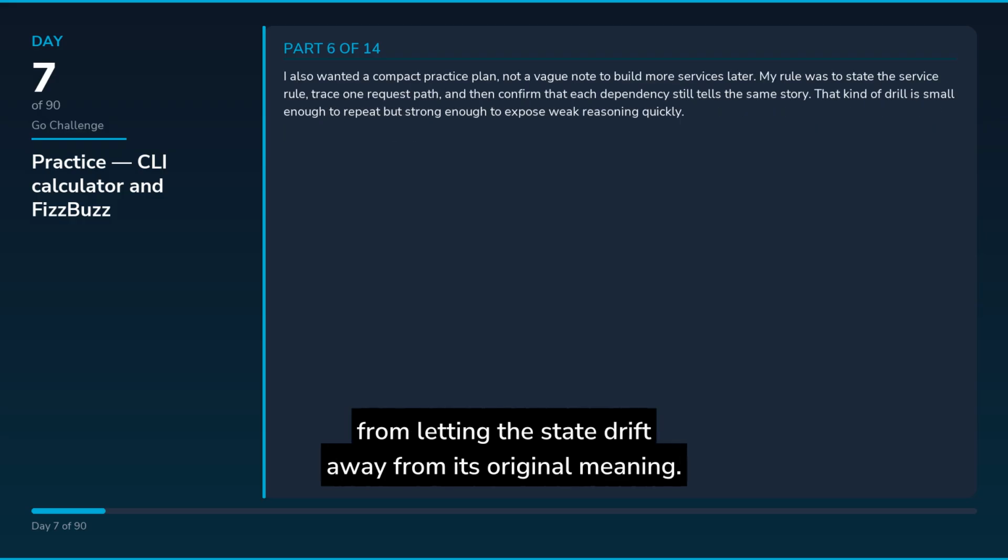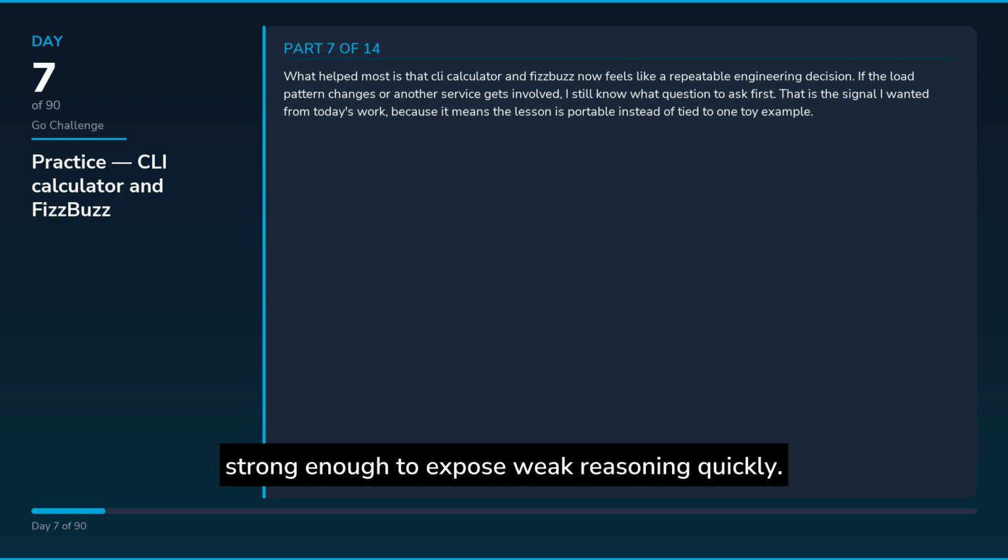I also wanted a compact practice plan, not a vague note to build more services later. My rule was to state the service rule, trace one request path, and then confirm that each dependency still tells the same story. That kind of drill is small enough to repeat but strong enough to expose weak reasoning quickly. What helped most is that CLI calculator and FizzBuzz now feels like a repeatable engineering decision. If the load pattern changes or another service gets involved, I still know what question to ask first. That is the signal I wanted from today's work, because it means the lesson is portable instead of tied to one toy example.